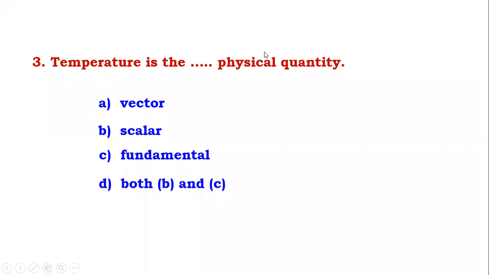temperature is a scalar quantity that we learned in the previous, as well as in the chapter 1 measurement you already covered. Temperature is a fundamental quantity also, because 7 fundamental quantities are there in the SI system and temperature is there. So obviously the answer is coming, which is both B and C are correct. So this is the right answer.